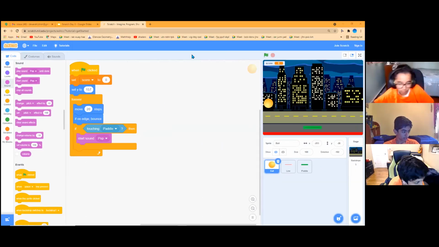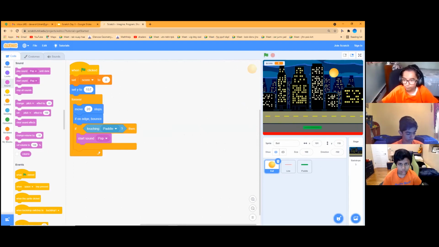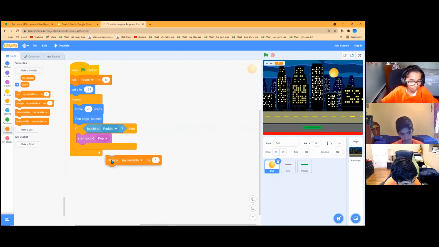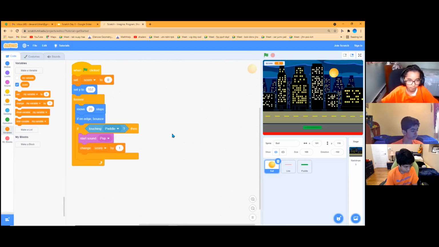Okay, all right. So what we want to do now is from here, since we can click the green flag, and whenever it touches the paddle, it makes a sound. You might not hear it on your end because I have headphones on, but it should be working for you. So what we're going to be doing now is, whenever it's touching the paddle in this game, we want our score to increase by 1. So in the variables, there's a change my variable by 1, and we are going to change that to score.